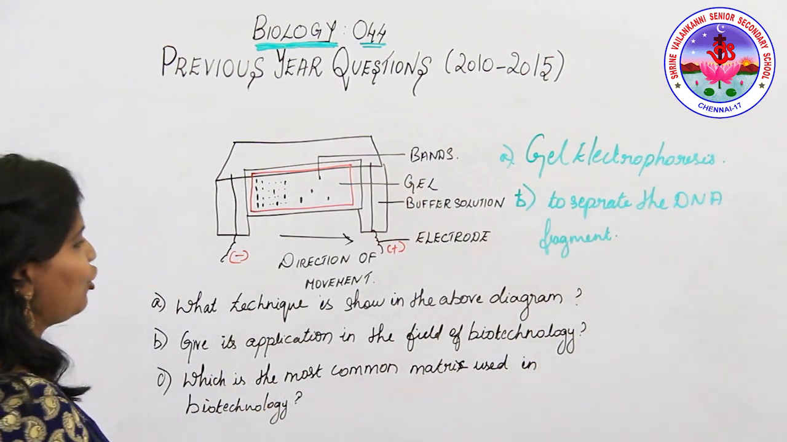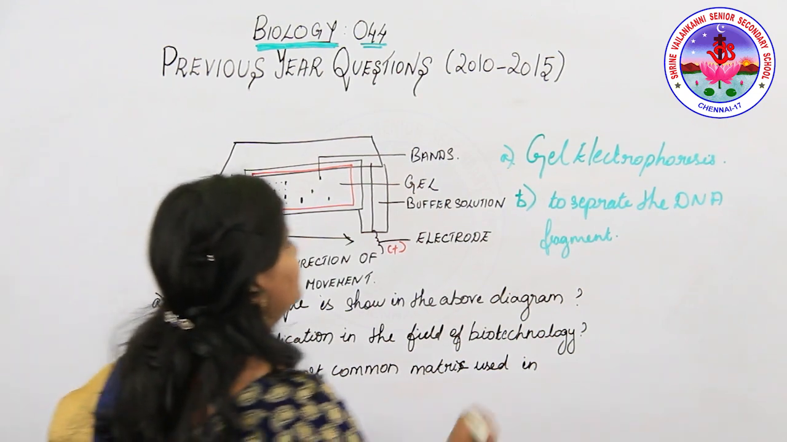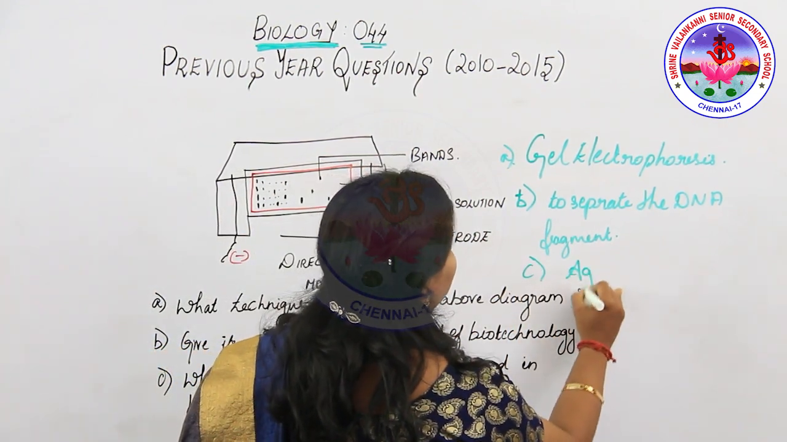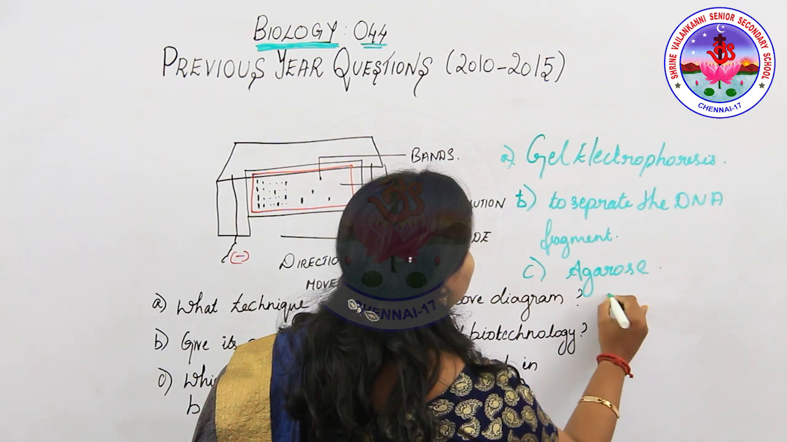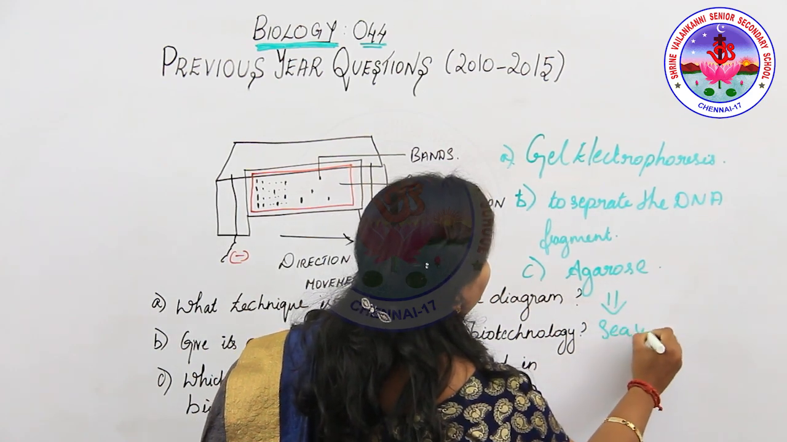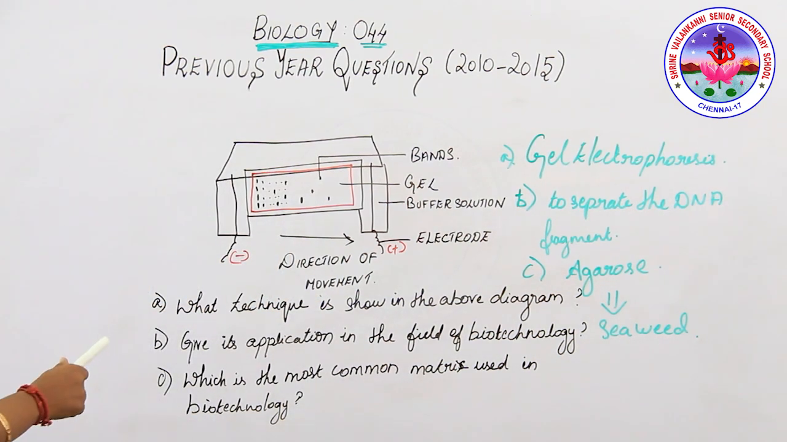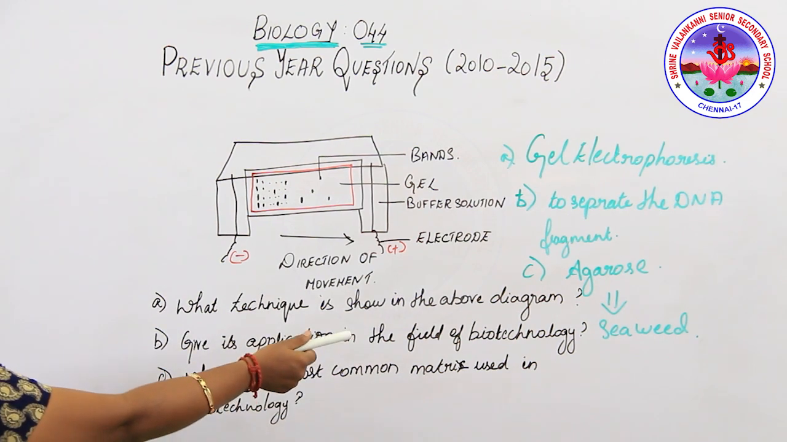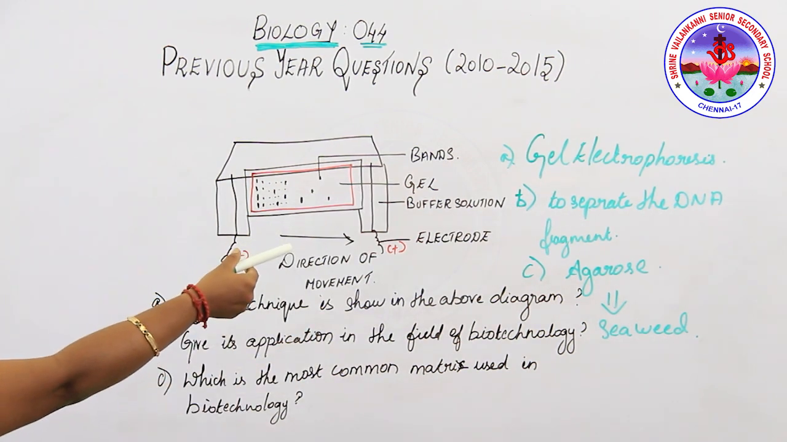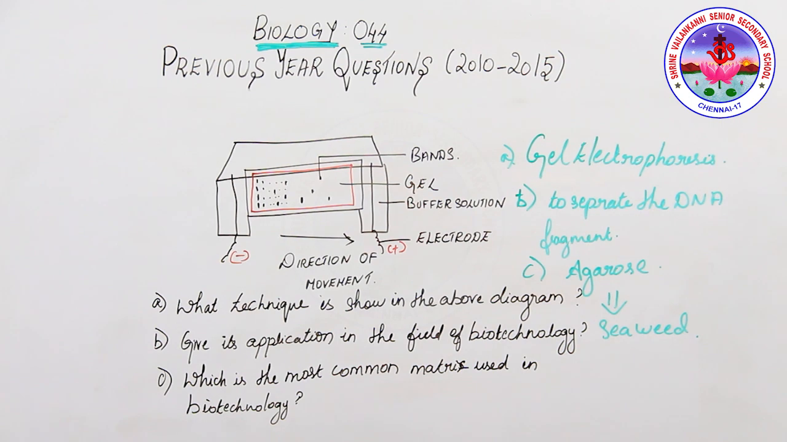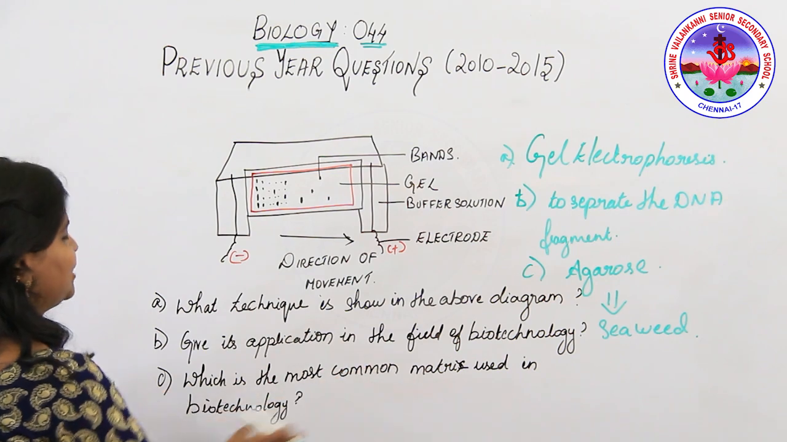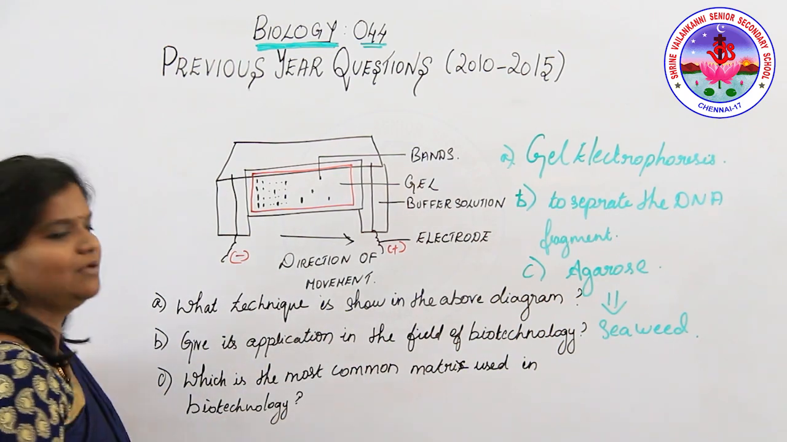So what is the most common matrix used in biotechnology? Yes, it is agarose. Agarose is obtained from seaweed. So these are the answers. What technique is shown in the above diagram? Gel electrophoresis. Give its application in the field of biotechnology. It is used to separate DNA fragments cut with the help of restriction endonuclease. The most common matrix used in biotechnology is agarose gel, which is obtained from seaweed.